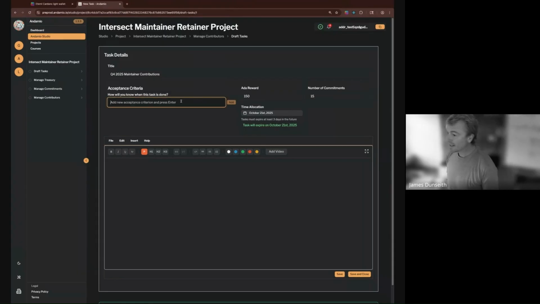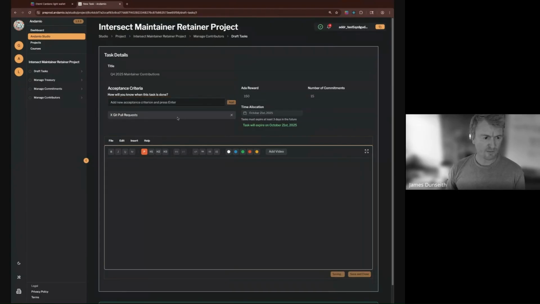Acceptance criteria, this is where we talk about the deliverables. How will you know that the maintainer successfully delivered on their responsibilities? Well, I would assume we're going to want some number of, X Git pull requests.